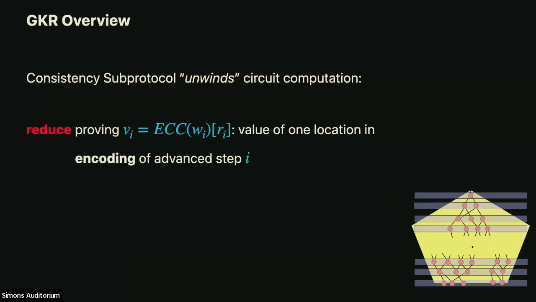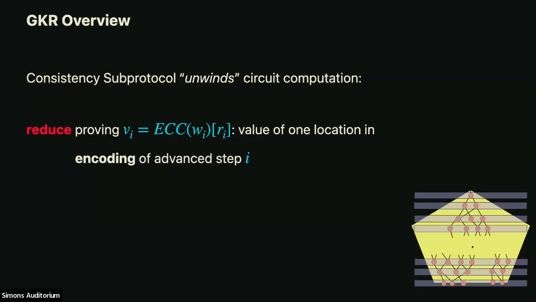So we start with a claim about the error correcting encoding of layer i. W_i is the values in layer i. We have the encoding of the ith layer at some location R_i that has been fixed by the previous rounds. The encoding is claimed by the prover to have value V_i.